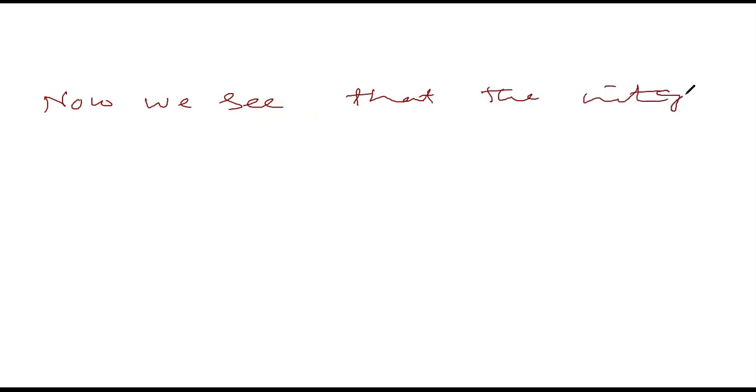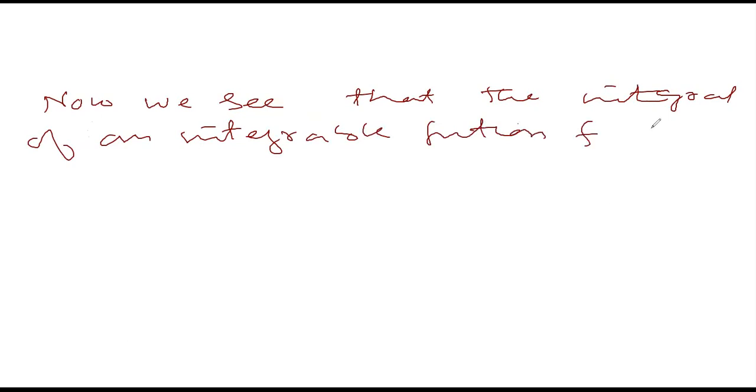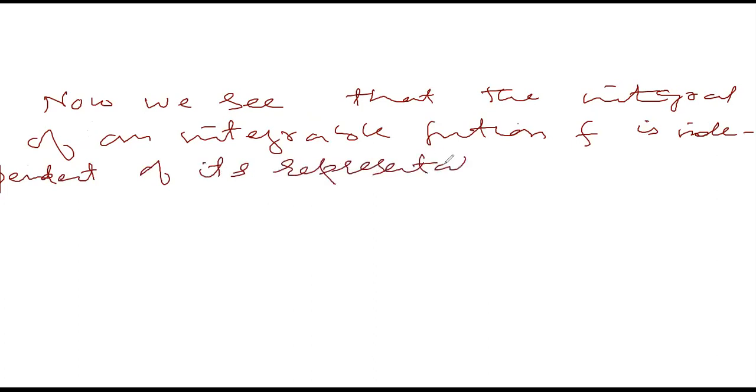Now we see that the integral of an integrable function f is independent of its representation as a difference of two upper functions.